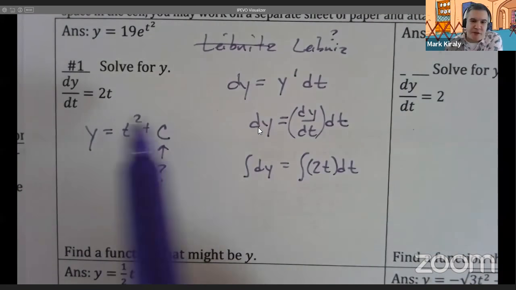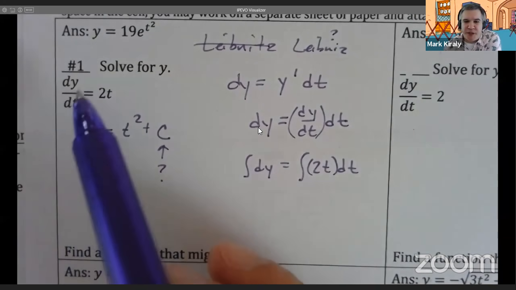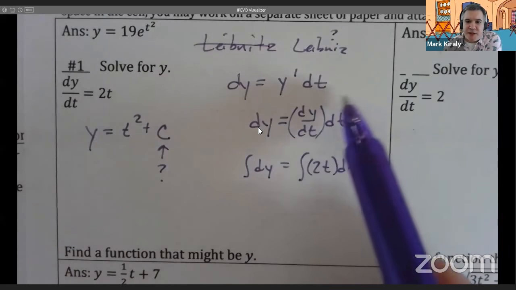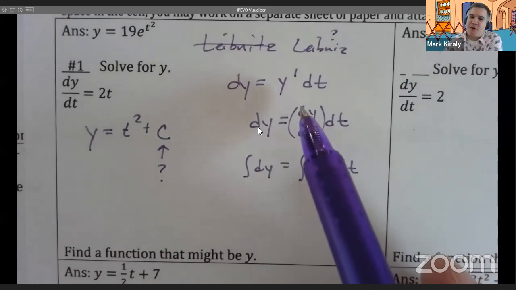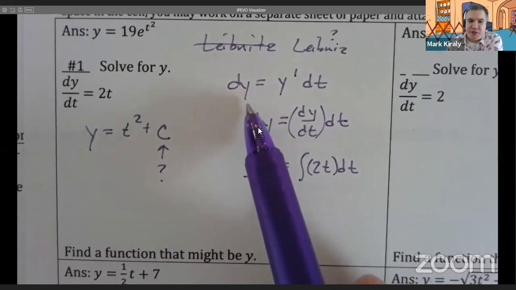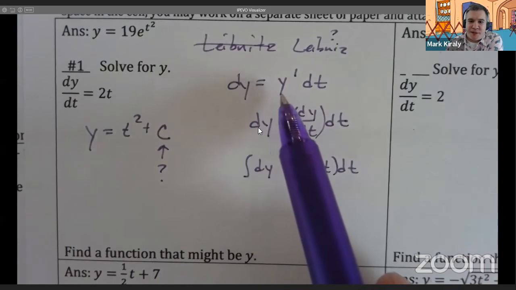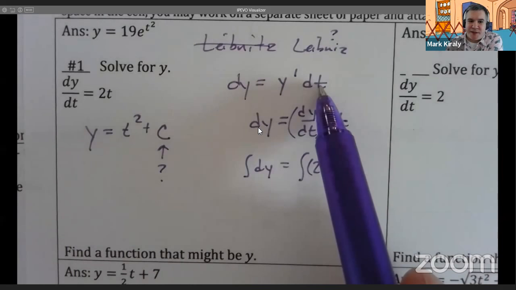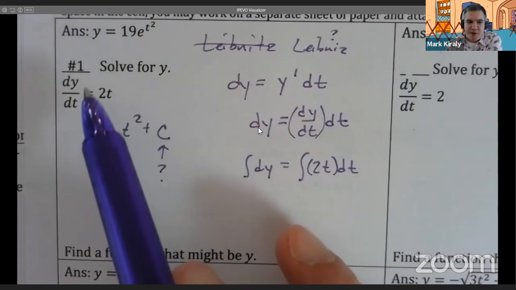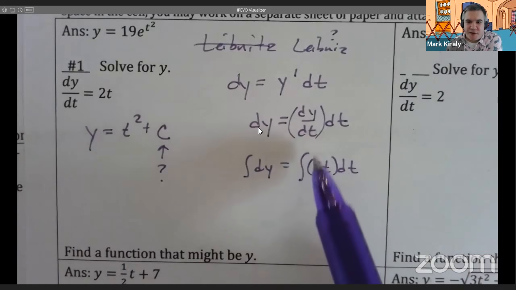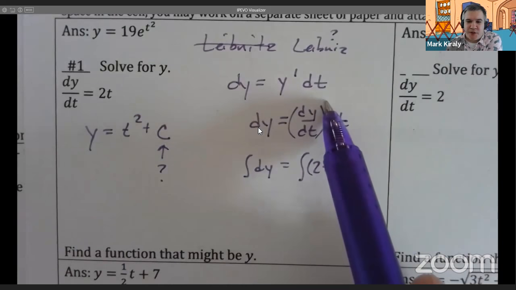He was brilliant. This differential notation was his. This is actually the definition of a differential, which is not in our course anymore, although it's in lots of our textbooks, and I know many of us still teach it. The differential of y is defined as y prime times dt. So the jump that you're making is you're plugging your derivative, which is dy/dt, into this differential equation.